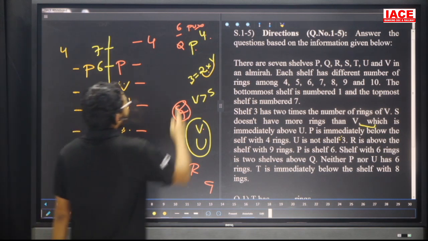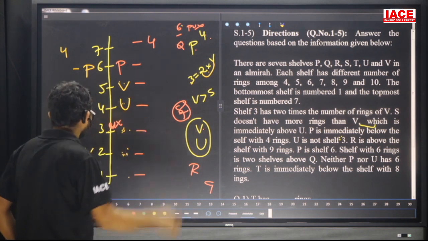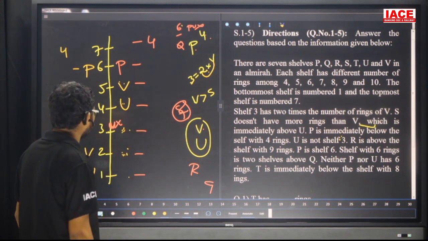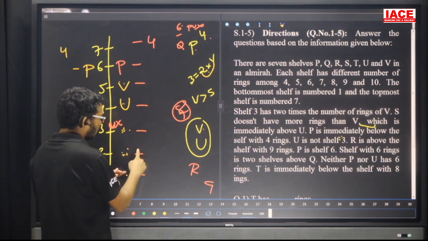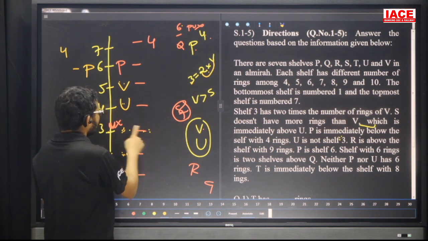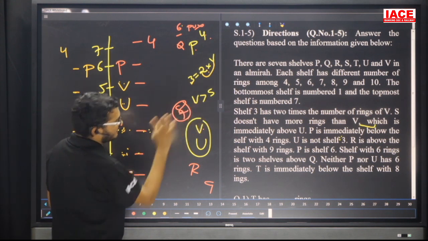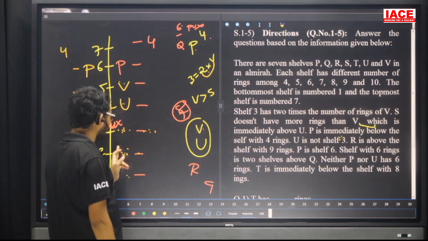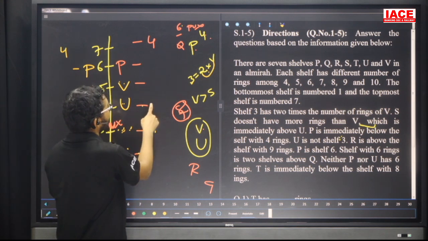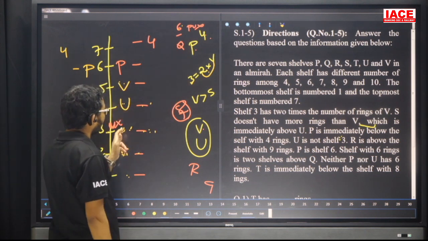Take this point. 6 rings is 2 shelves above Q. Suppose I take this one as Q, then 1, 2, and this one is 6. Shelf number 3 contains 6 rings, then V would contain 3 rings. 3 is not there, so no chance. Suppose I take this one as Q, then 1 to this one is 6. Now the 6-ring shelf cannot be P or U, so no chance.